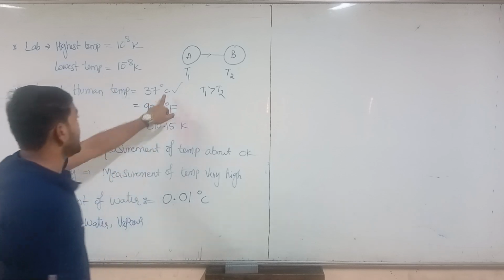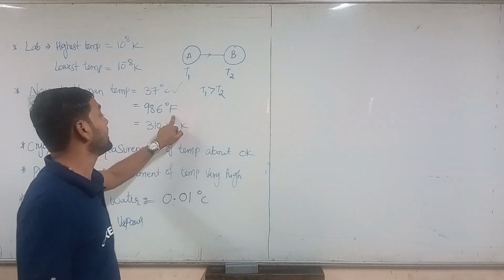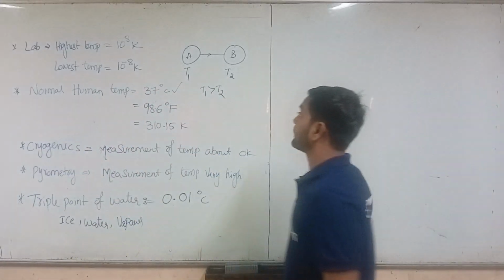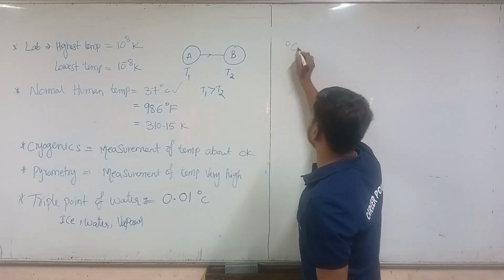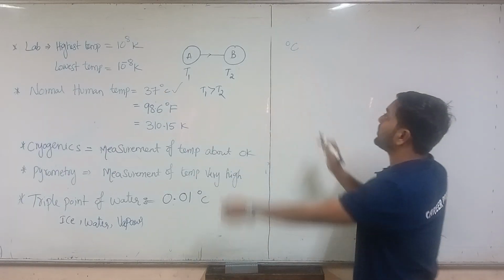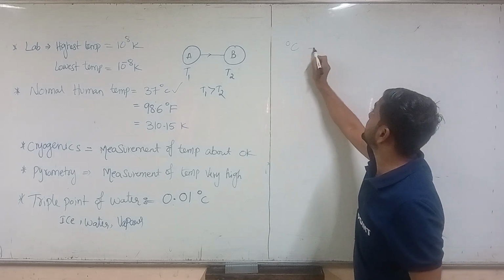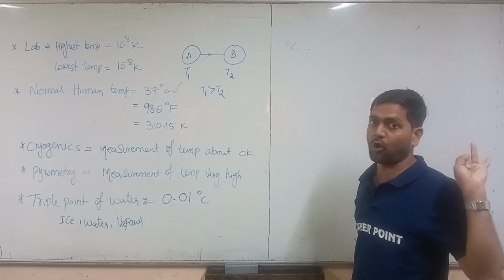Right? So let us see. Here we have degree Celsius, Fahrenheit and Kelvin, so we will discuss these three. In degree Celsius we need to take the melting point and the boiling point.